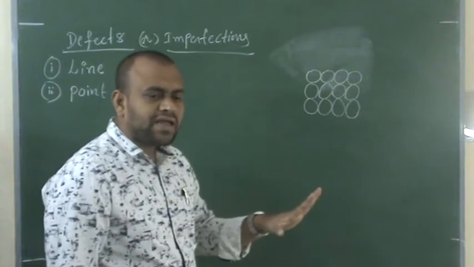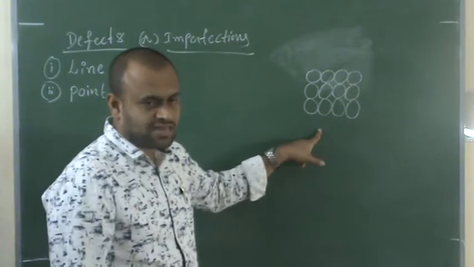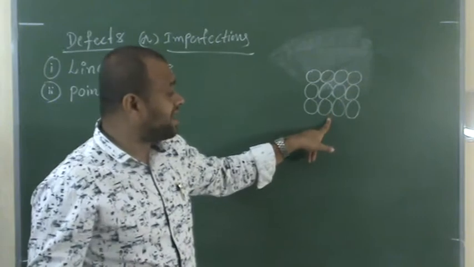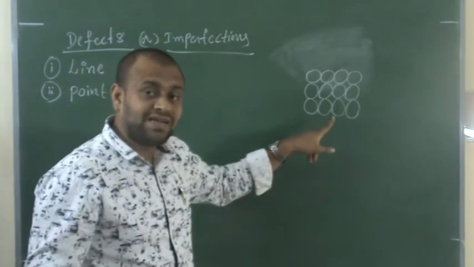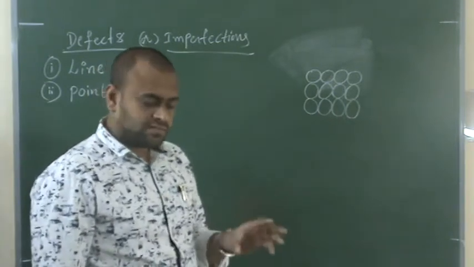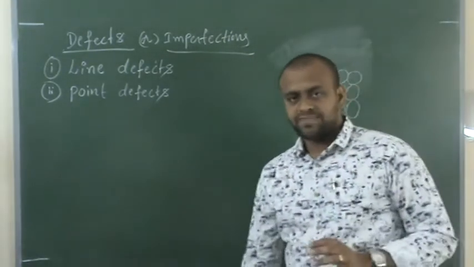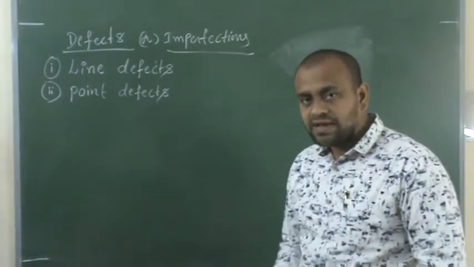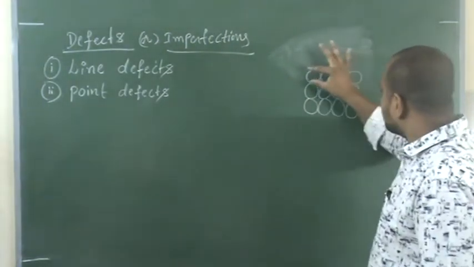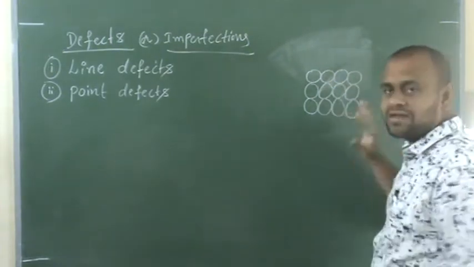So, what do you mean by line defect? This is perfectly alright. There is no defect in it. If the solid has no defect, then the arrangement will be regular and of long order. Now, I want to tell you what a line defect is. See here. This is in order, no? You can see first line, second line and third line. All the lines are in order.